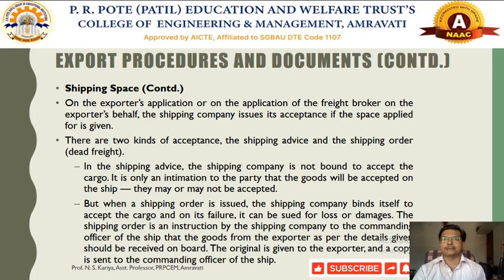So the shipping company, on behalf of that particular clearing and forwarding agent, will provide two types of acceptance, whether they will accept the goods or services on their shipping space or not. So they will be allowed to make the product available at the shipping space.